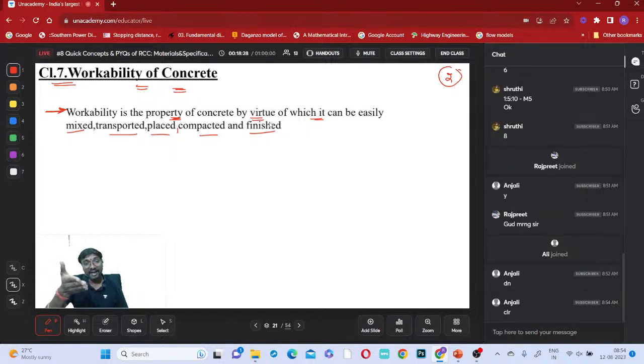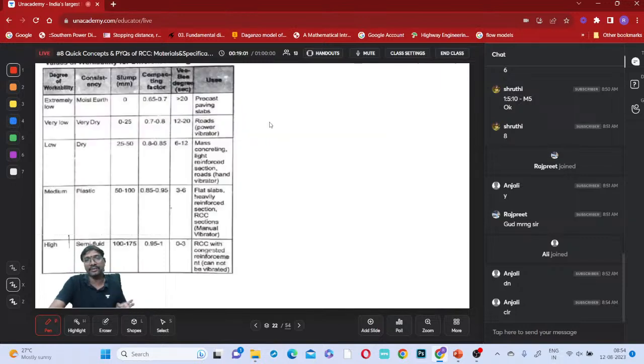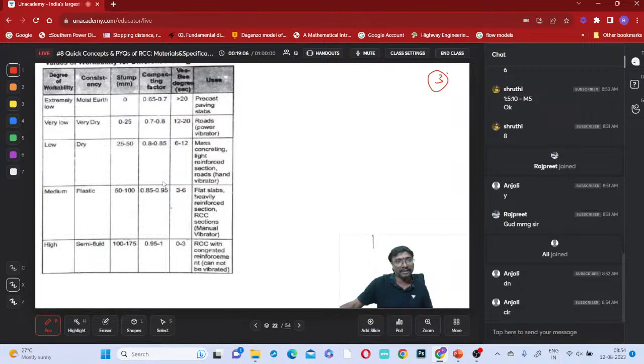There are various tests for testing workability: slump, compaction factor, and so on. Mainly, IS 456 recommends which test results? A table test is actually for super plasticizers. For normal concrete, which one is accepted? Only the slump test and compaction factor test values are accepted by IS 456. Now coming to this, whenever you have workability, where we have to maintain which kind of workability, right?